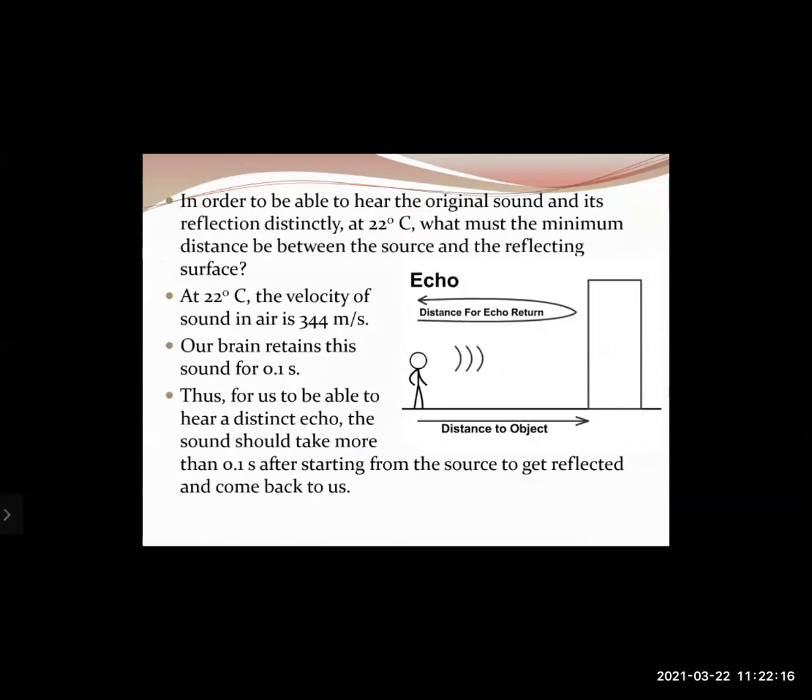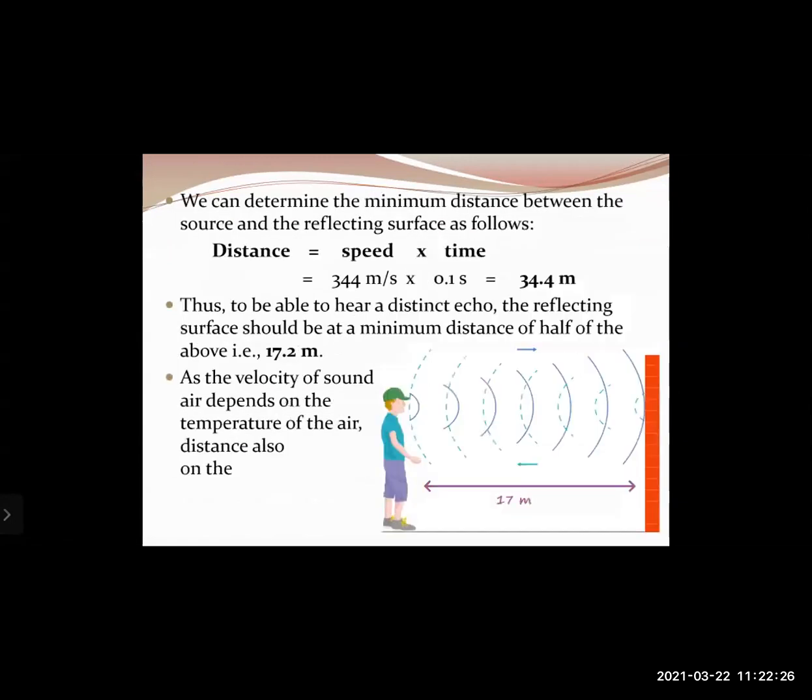So for us to be able to hear a distinct echo, the sound should take more than 0.1 seconds from the source and back. We can determine that minimum distance by the formula distance equals speed into time. So we calculated that distance to be 34.4 meters. That is the total distance that the sound should travel from the source to the reflector and then back to the source.